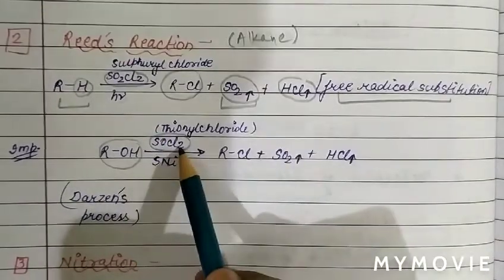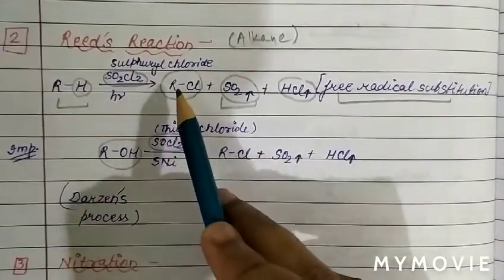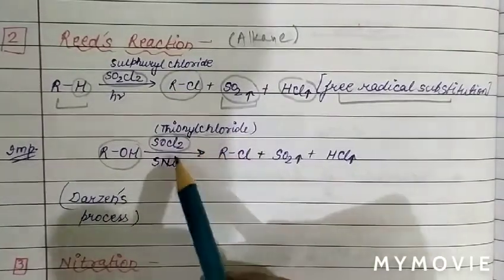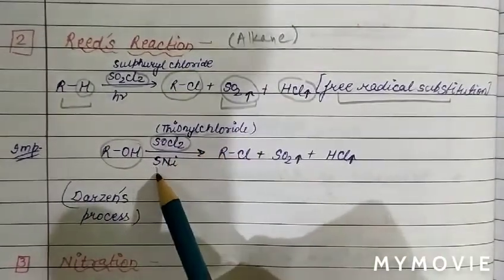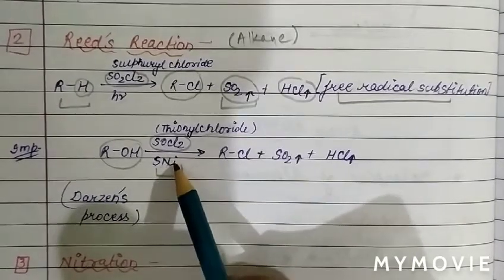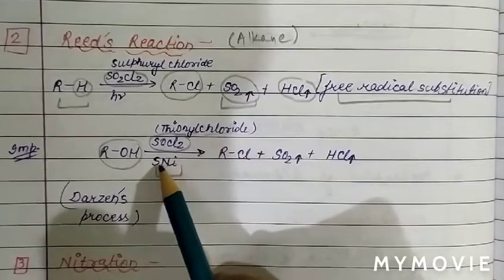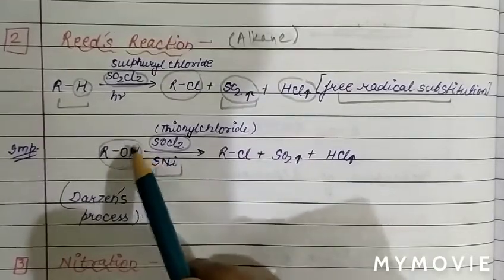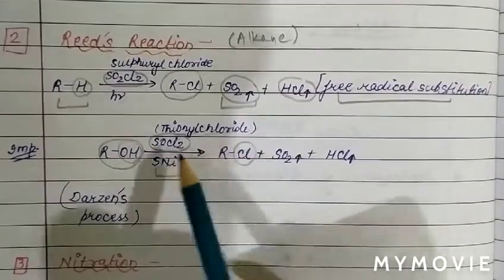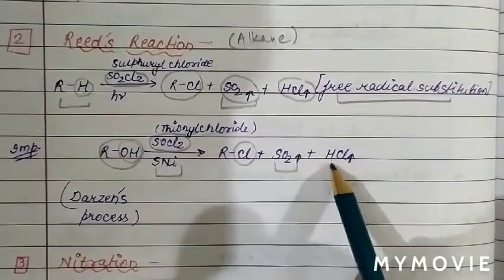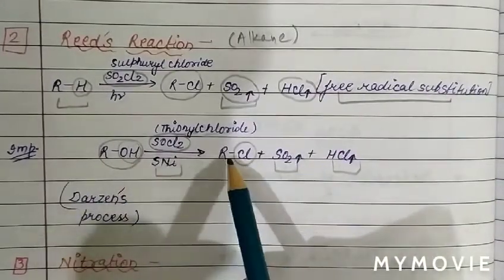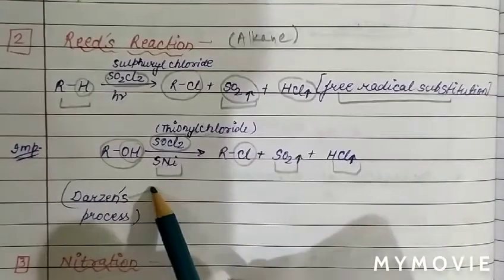But when we use SOCl2, this is not sulfuryl chloride, this is thionyl chloride, and the mechanism of this reaction is intramolecular nucleophilic substitution, SNi. So alcohol will change into alkyl halide, and the other two products are escapable gases, SO2 and HCl. When we prepare alkyl halide from alcohol this way, this reaction we call Darzens' reaction.